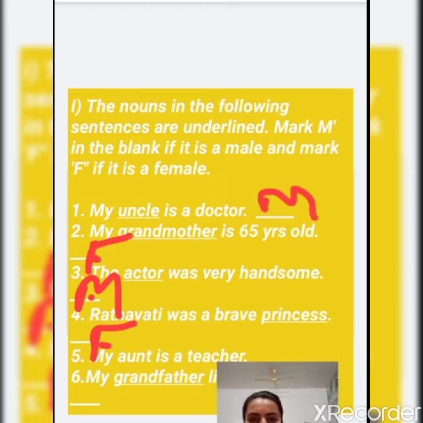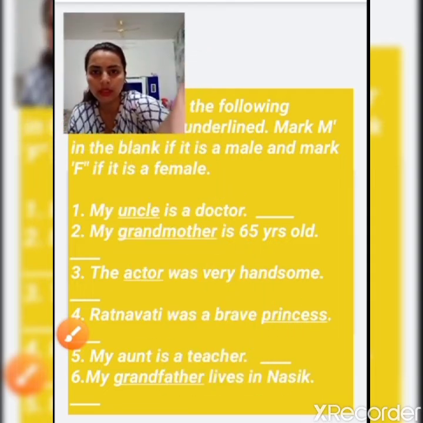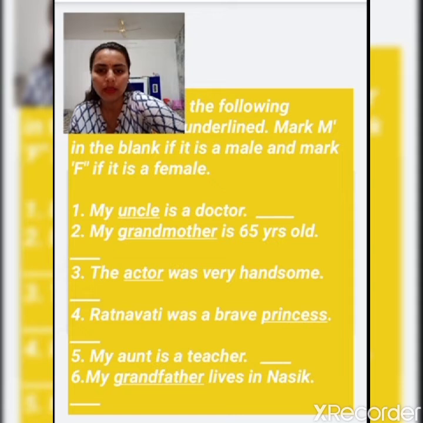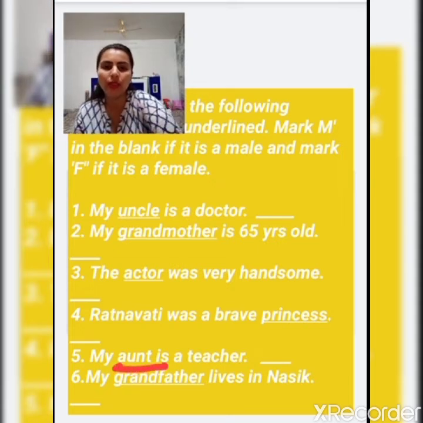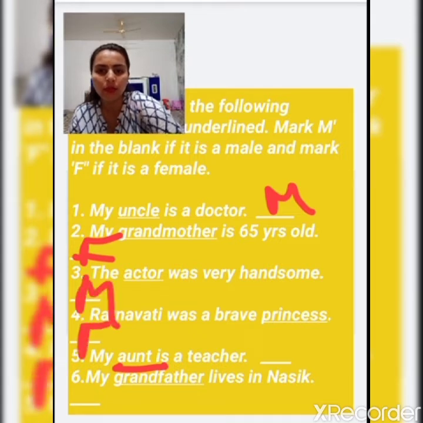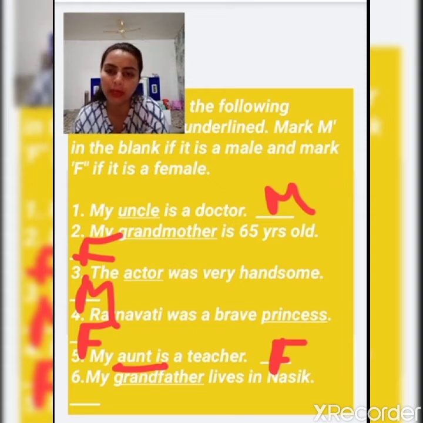And the next one is my aunt is a teacher. My aunt is a teacher. So here we are talking about aunt. The underlined word is aunt. So what is an aunt? Aunt is a female. We are talking about a female. So what do we write for the females? We write F for the females. F denotes that it is a female.